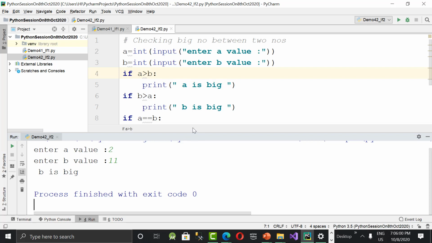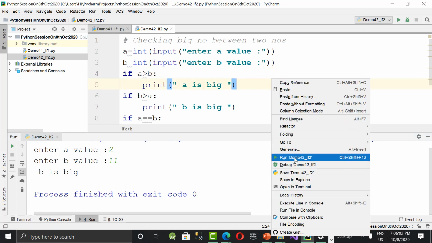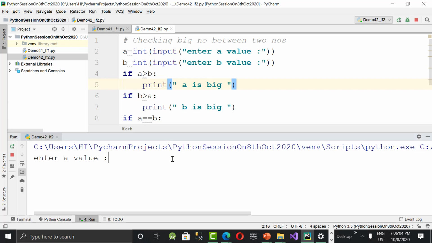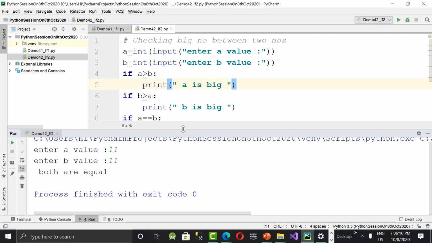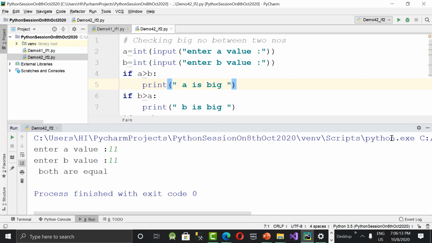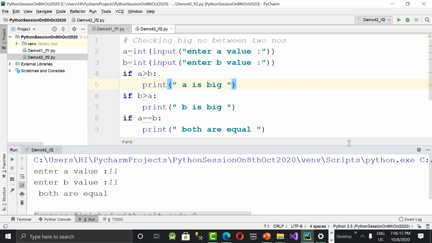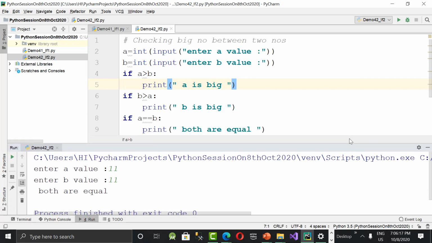Finally, let's execute again and give equal values for both, 11 and 11. It says both are equal. Is it clear, guys? So in this way, we can write if condition in Python.